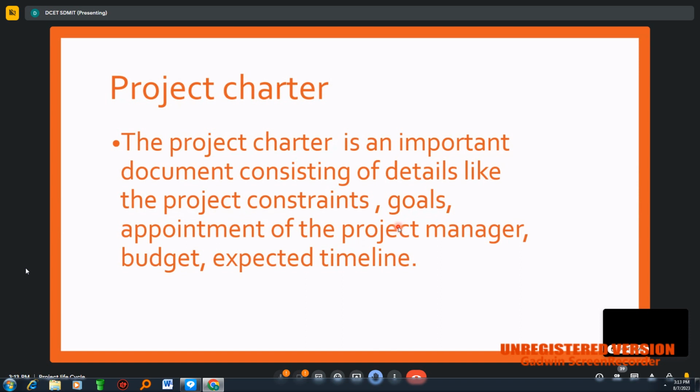This is the important document which consists of all this data: the constraints, the goals of a project, appointment of a project manager, budget, and expected timeline. This is called a project charter.